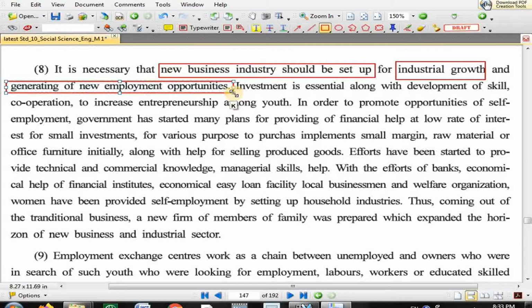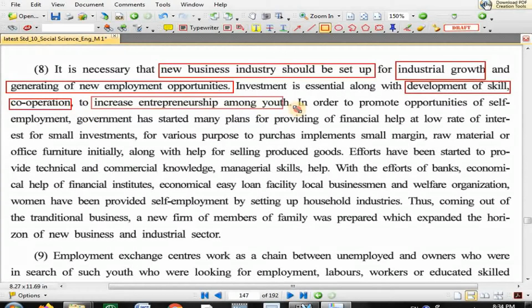Now investment is essential along with development of skill. Now it indicates that we essentially have to go for investment of capital, which can be a reason for improvement, and this investment is essential along with development of skill. All the labor required to improve their skill, they require to mutually cooperate with each other and to increase entrepreneurship among youth.